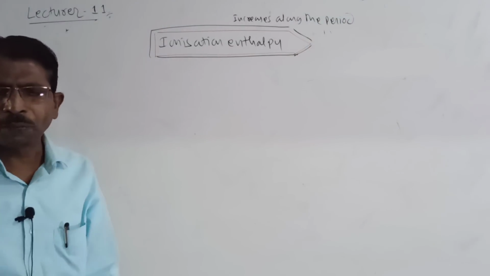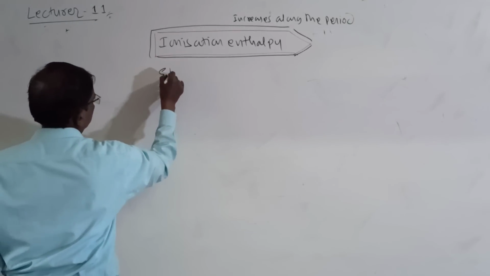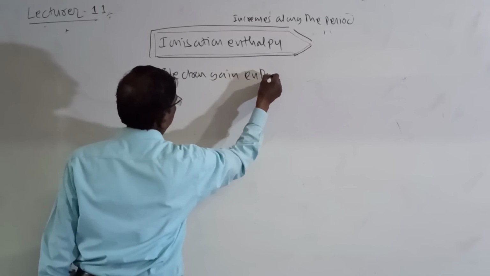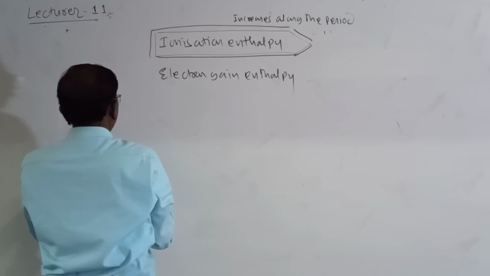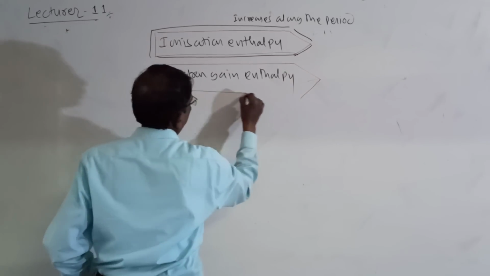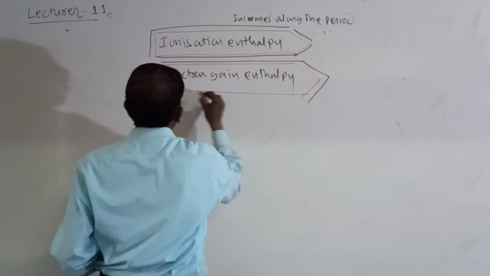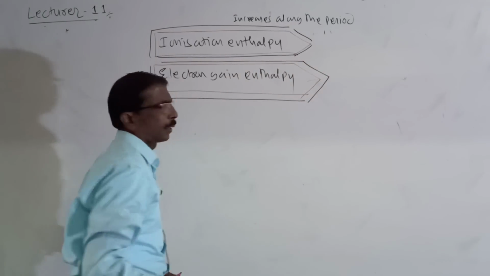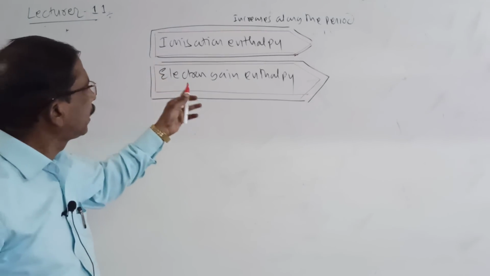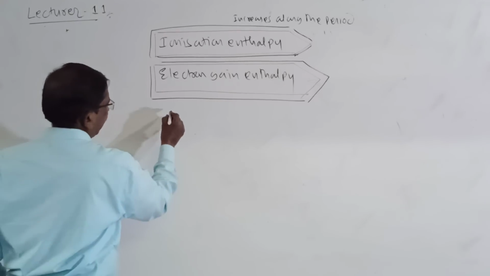Along the period. And after ionization enthalpy, you have electron gain enthalpy. It also increases. And then another one is electronegativity.